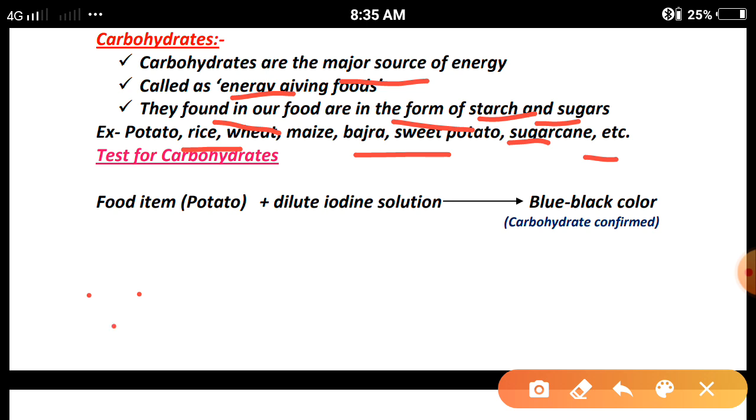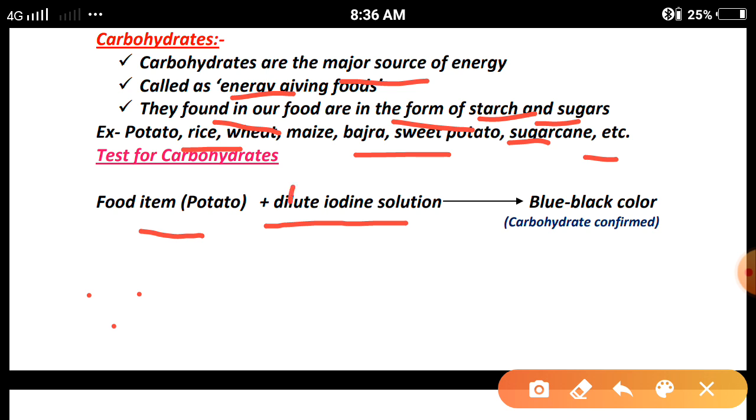First of all, we will go to the chemistry lab and take a food sample which is rich in carbohydrate in a test tube, and we will prepare a mixture of this food item by adding some amount of water. After that, we have to add some amount of dilute iodine solution.